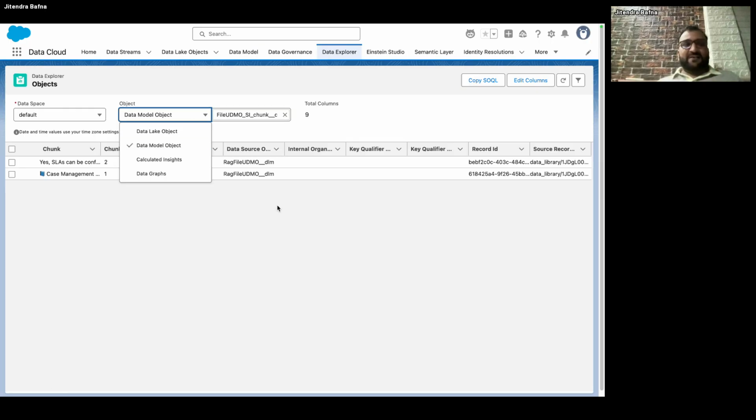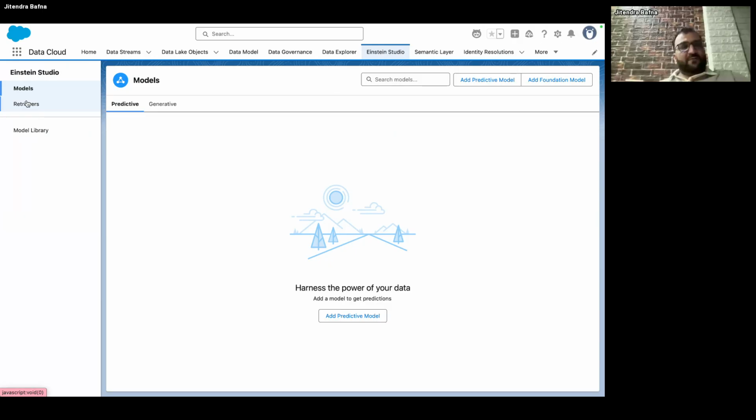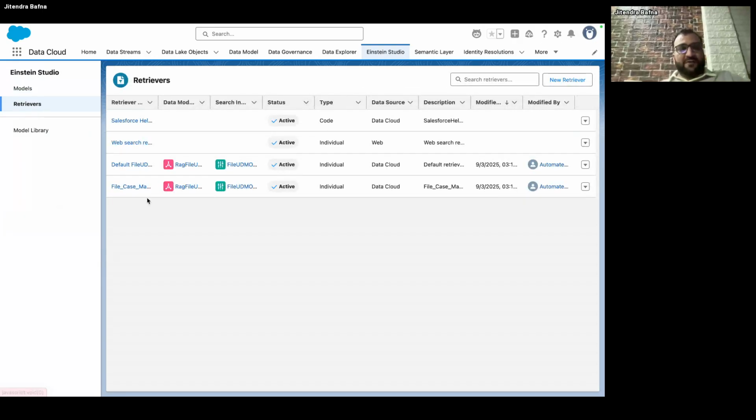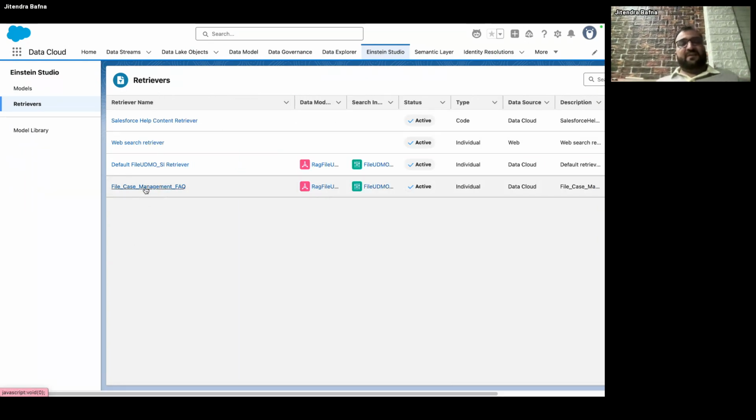Once it is done to the DMO, as I mentioned, it creates a retriever. Here you have the retrievers, created automatically. You have a default retriever and one case management file retriever for the file I uploaded. So this is one retriever for one library. If you create a new library, it can have more retrievers. For one library there will be one retriever. Default and web searcher are the defaults. Once you create that library, it creates a case management FAQ retriever. This is the whole architecture.